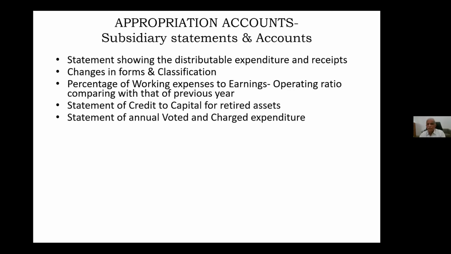Then statement of annual voted and charged expenditure. For our final account, the current voted expenditure and charged expenditure, minor head wise, we have to give a statement.